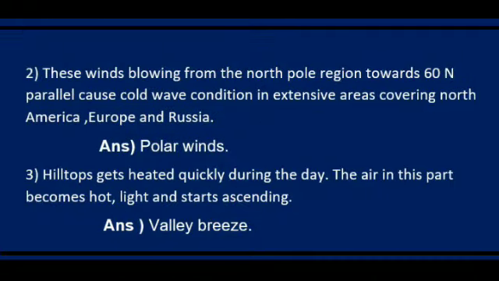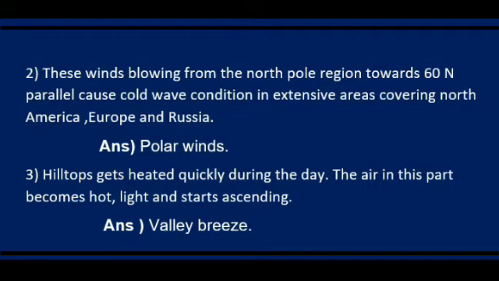This wind blows from the North Pole region towards the 60-degree north parallel. See, this wind has started blowing from where? From the North Pole. Towards which direction is it going? Towards the cold wave condition, in an extensive area covering North America, Europe and Russia.